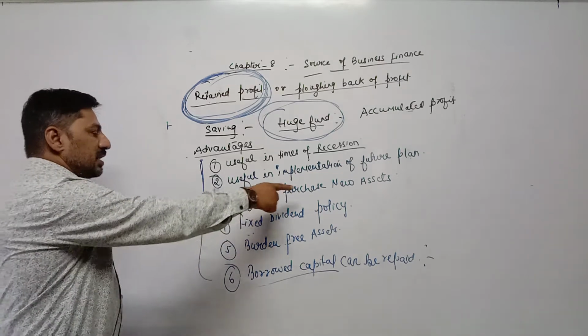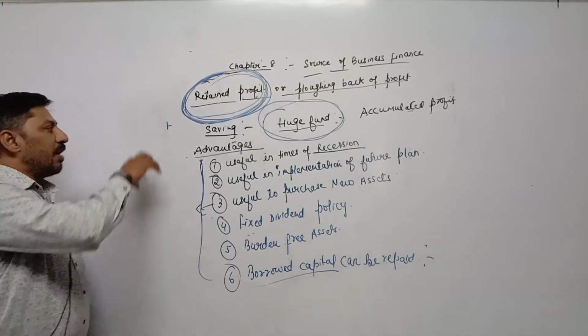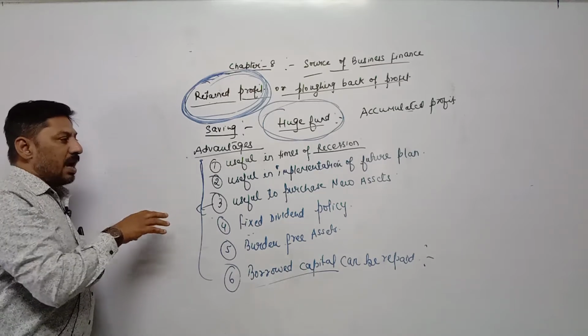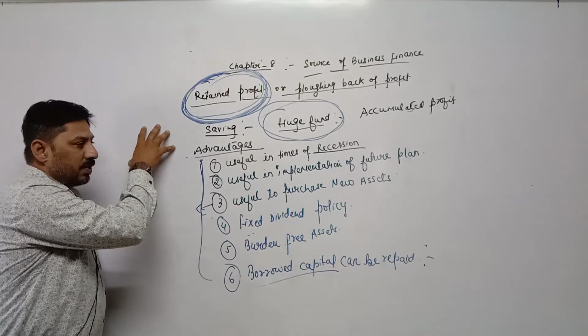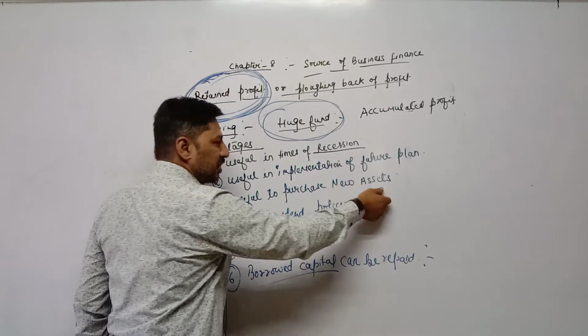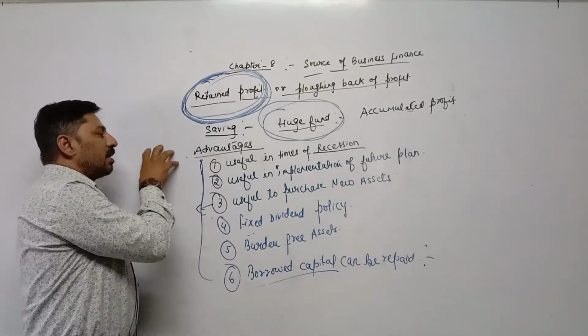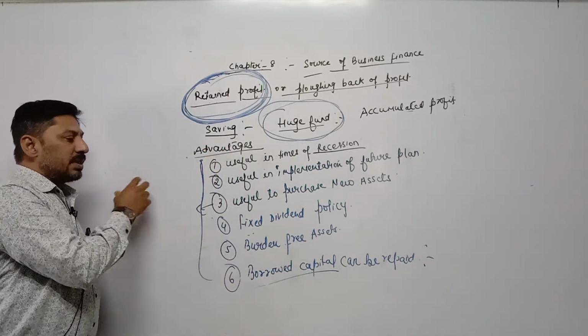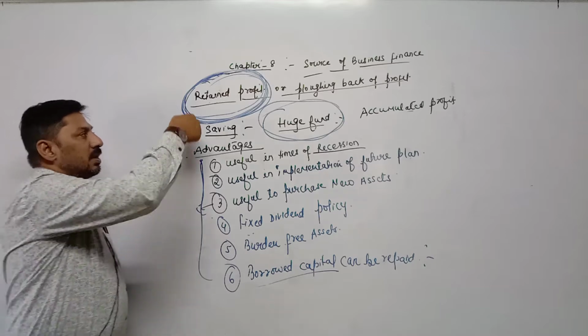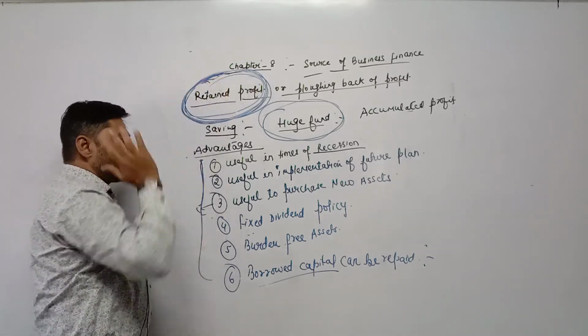Third, it is useful to purchase new assets. Every asset has a certain life, and after completion of that life we need to purchase machinery or reconstruct buildings, when we need huge funds. During that time we can utilize retained profit.